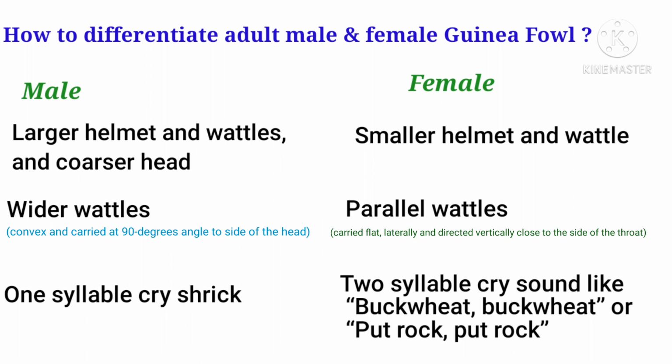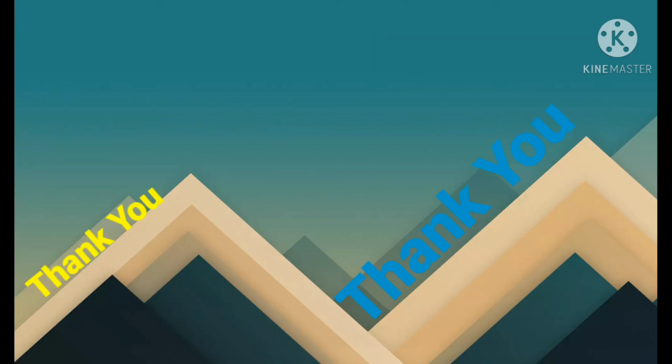So in simple, the wattles are wider in case of male guinea fowl and the wattles are parallel in case of female guinea fowl. We can easily identify by seeing the wider wattle in male and parallel wattle in case of female. Male bird can produce one syllable cry shriek sound, and the female can produce two syllable cry sound. So the female produces buckwheat buckwheat or putrock type of sound. So I hope you have got an idea about to differentiate between the adult male and female of different domestic birds.